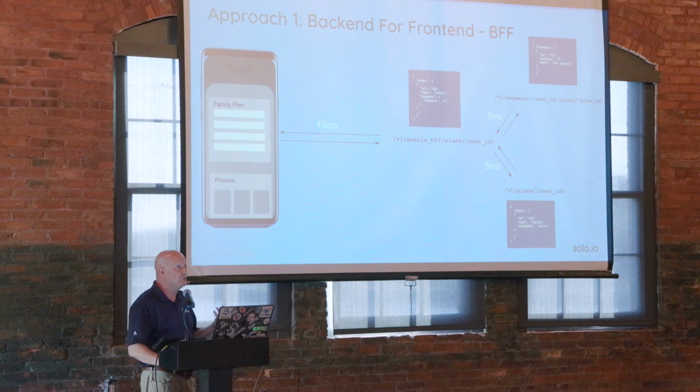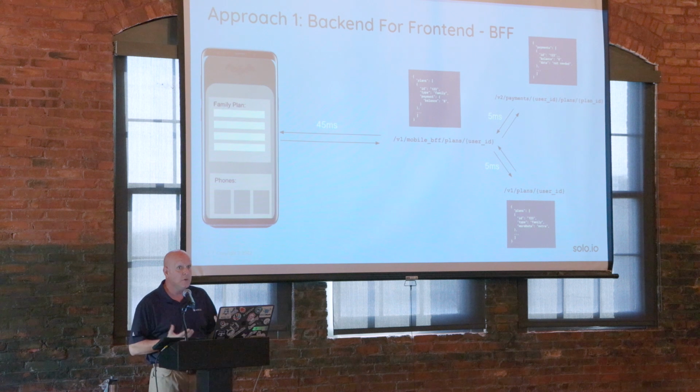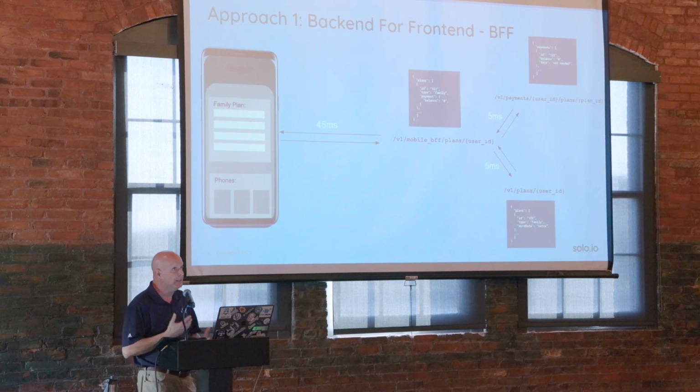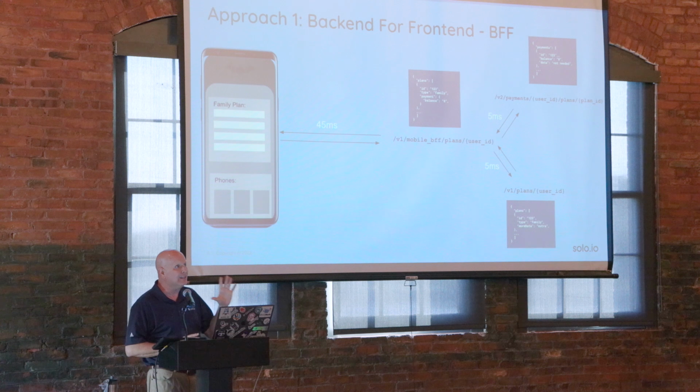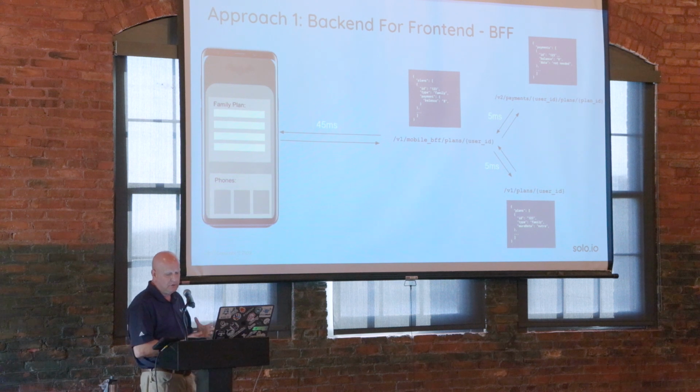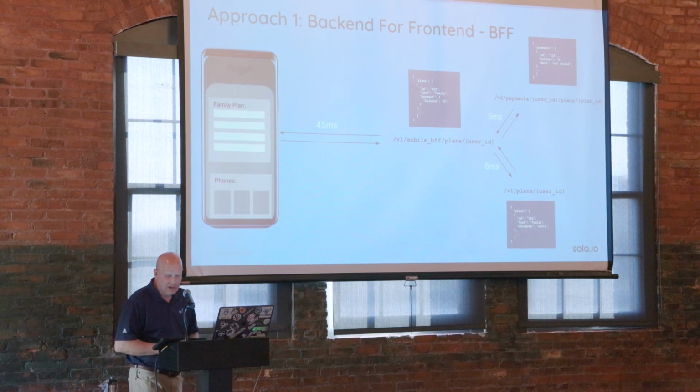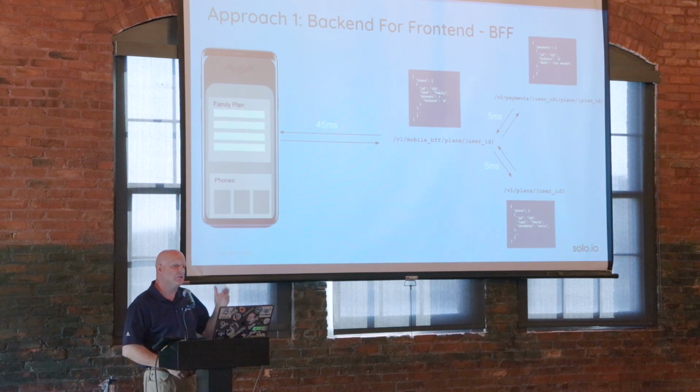There are, of course, a number of approaches we could use to address pieces of this problem. One thing we could do is to use a back-end for front-end pattern. We could create an additional back-end service which exposes aggregate endpoints. Basically our mobile app would only have to make a single API call to our backend for front-end service, which would then aggregate the responses from all of the individual back-end services.